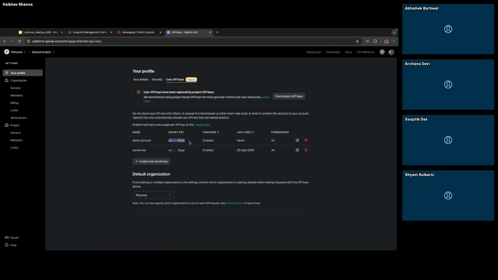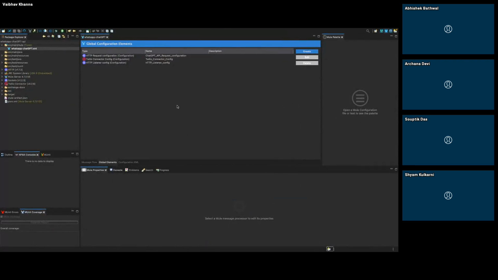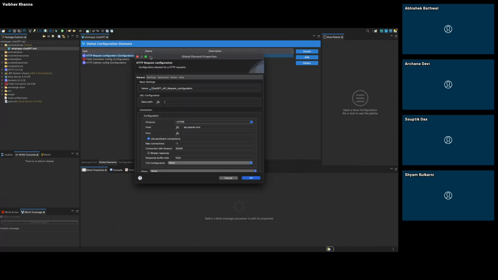I just created one secret key for it, and I can also use it. It is saying last use never, and because I used it today itself, it is showing today's date. This secret key can be used inside the ChatGPT configuration, the HTTP request configuration.